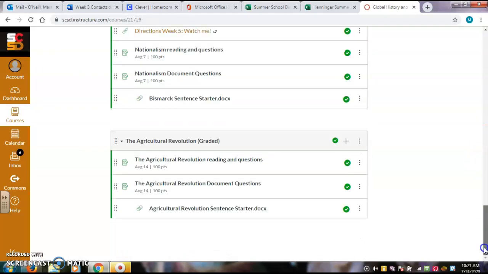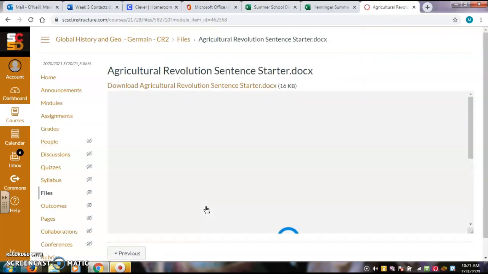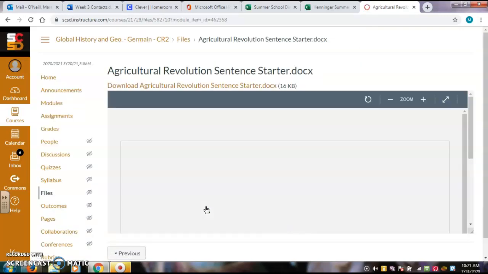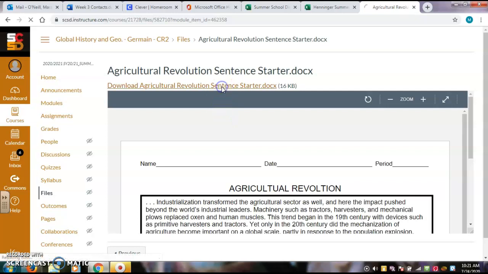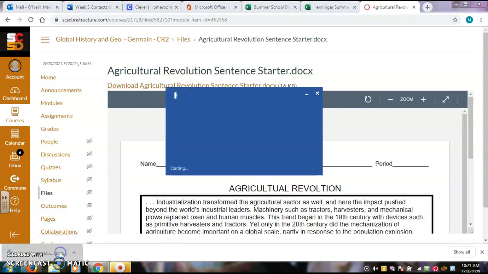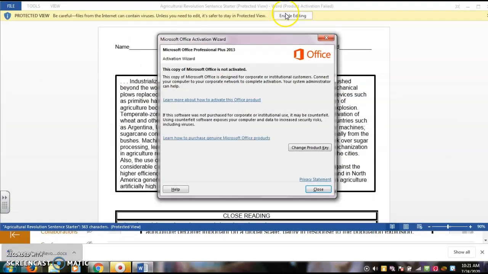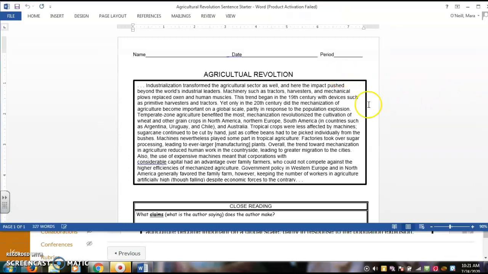Your last and final assignment for the entire course and this module is going to be a document question response. I've given you some sentence starters that you can pull out of Canvas by clicking on this little brown link at the top. And just like in the previous example, once the document opens, enable the document so that way you are able to type within it.